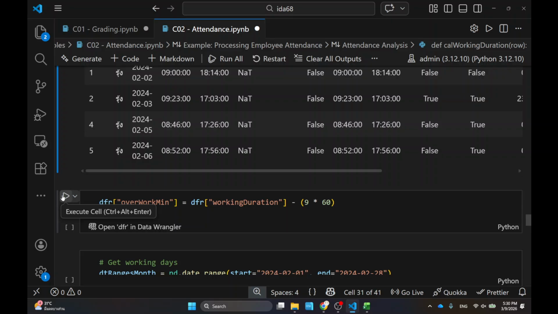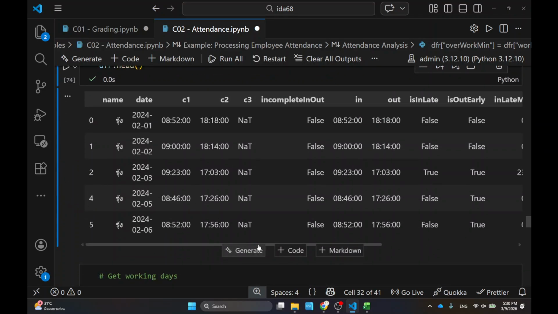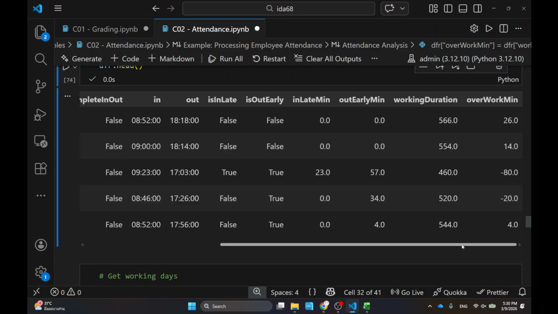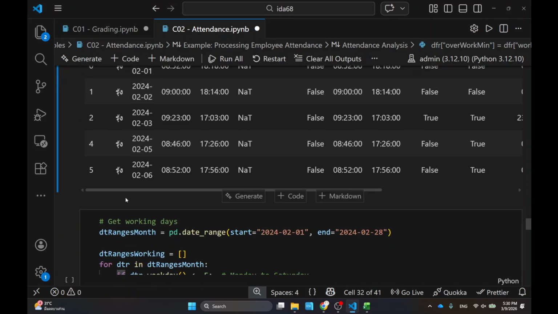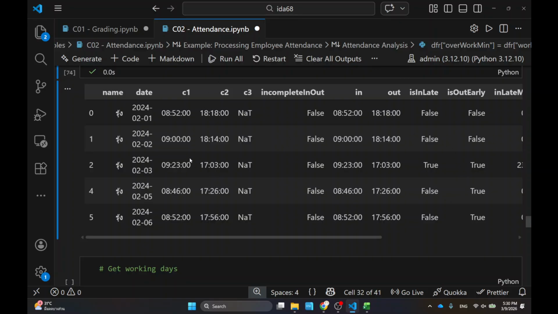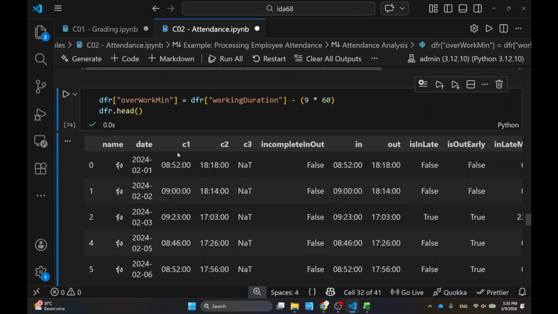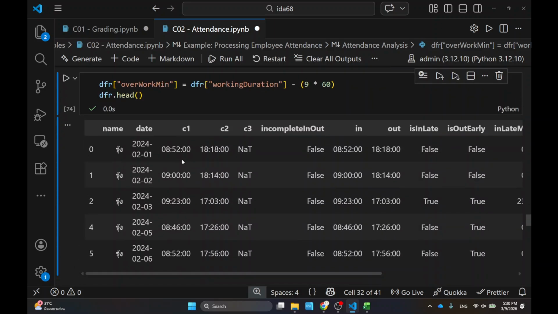Oh, okay, I remember now, because I run everything at once, you see all the columns. In the end, I can work out all the information that I got per day for each person, right? So once I'm here, I'm almost done, but this is the time that they check in. But then there are also the days that might be holidays or the days that they're just absent, right? So this data is actually incomplete. The dates can be missing depending on whether they come in every day or not.